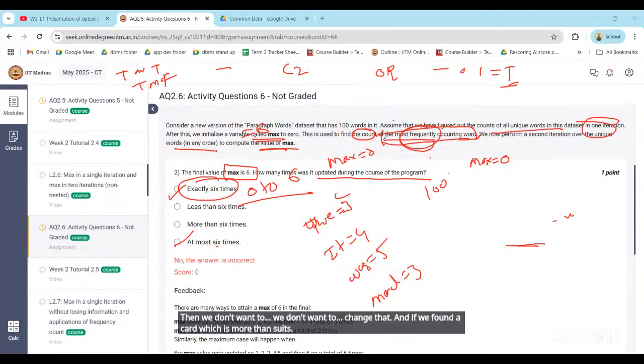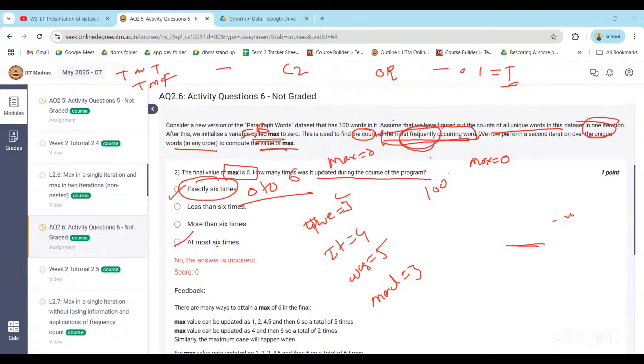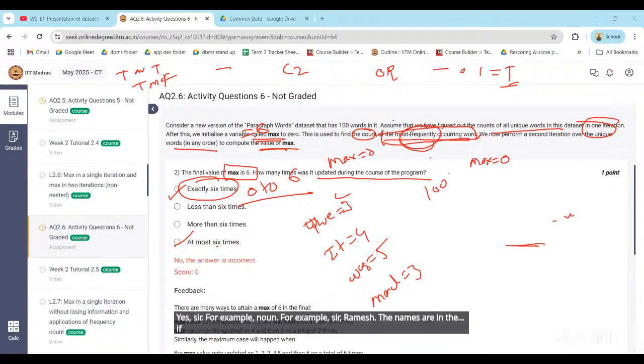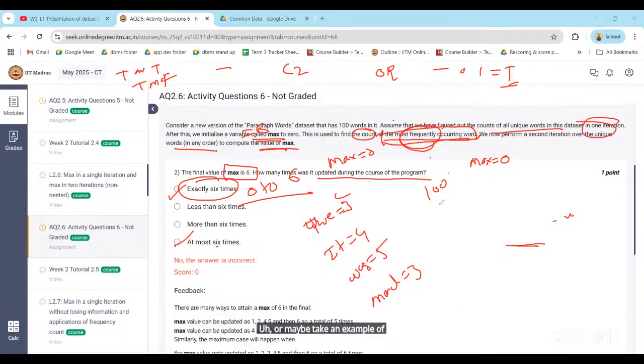Count of the most frequently occurring word. Yes, sir. For example, a noun, like Ramesh, the name, sir. In the paragraph, or maybe take an example of the word "the". How many times is it there in the sentence?